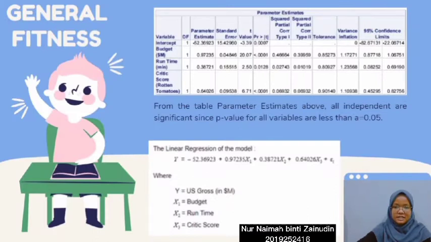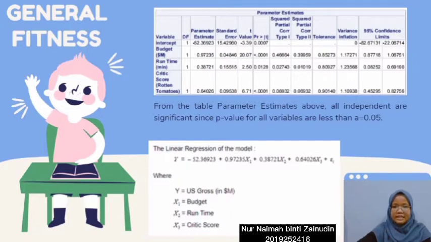Now we will see the general fitness of the model. From the parameter estimate table, all independents are significant since the p-value for all variables is less than alpha equal to 0.05, where x1 is budget, x2 is runtime, x3 is critic score, and y is US gross in dollar million.